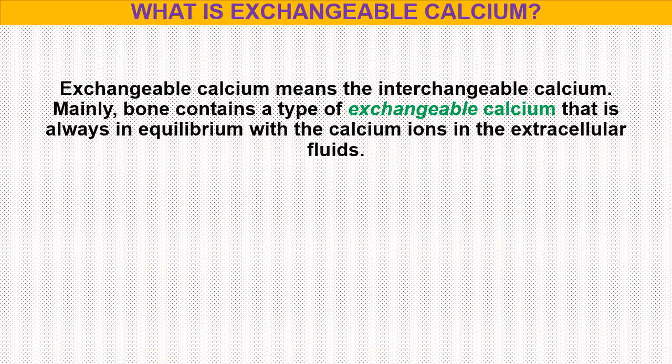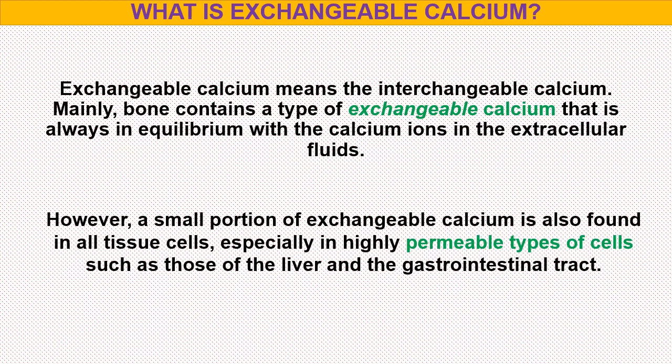Now, let me tell a little bit about the exchangeable calcium. Exchangeable calcium means the interchangeable calcium. Mainly, bone contains a type of exchangeable calcium that is always in equilibrium with the calcium ions in the extracellular fluids. However, a small portion of exchangeable calcium is also found in all tissue cells, especially in highly permeable types of cells such as those of the liver and the gastrointestinal tract.